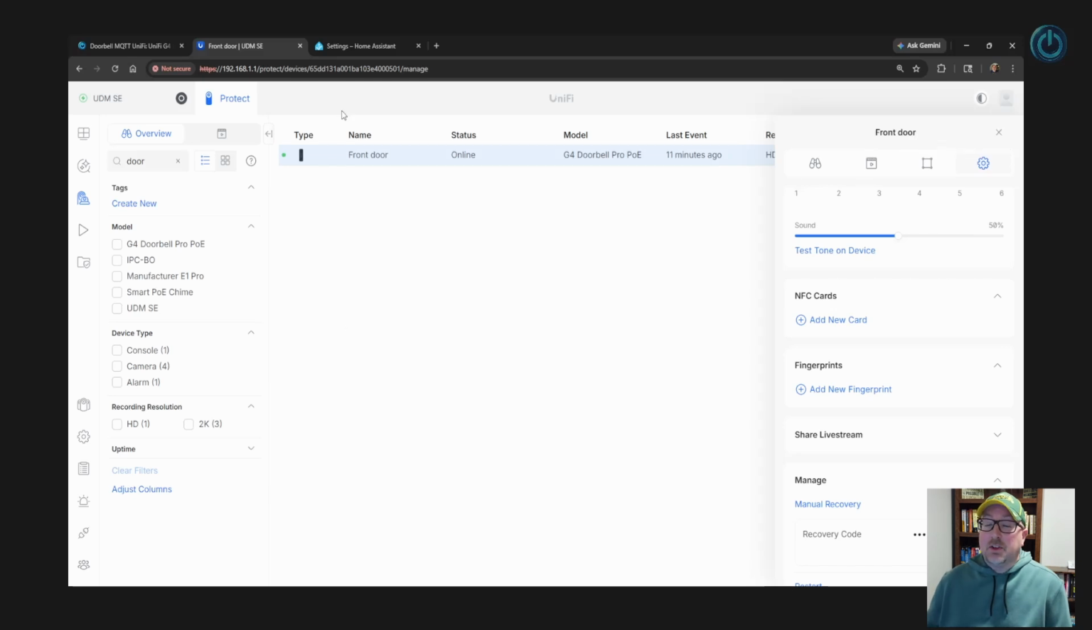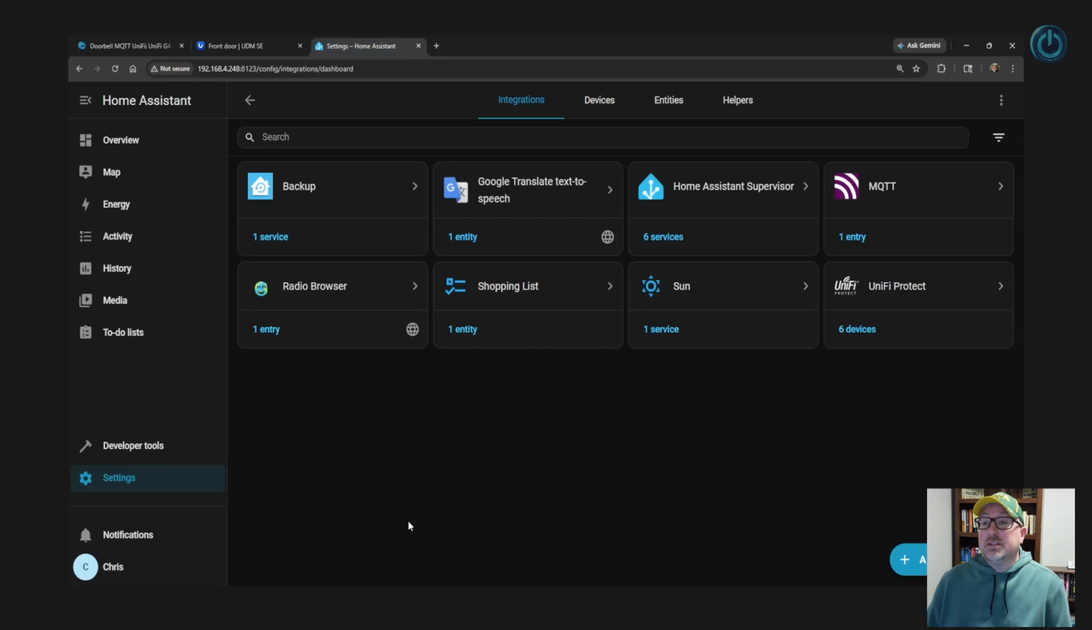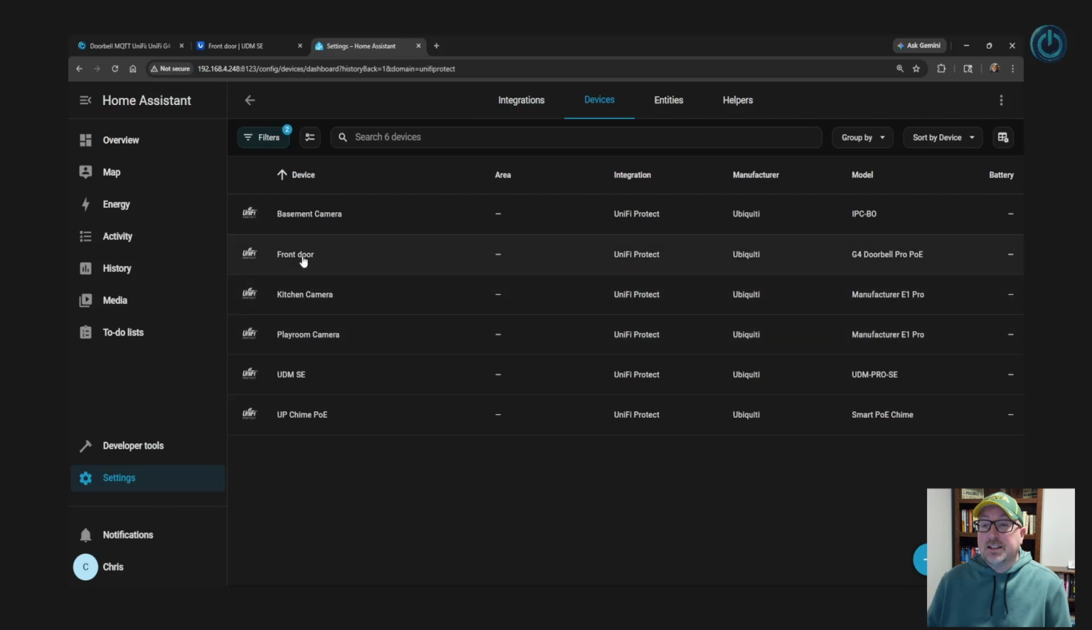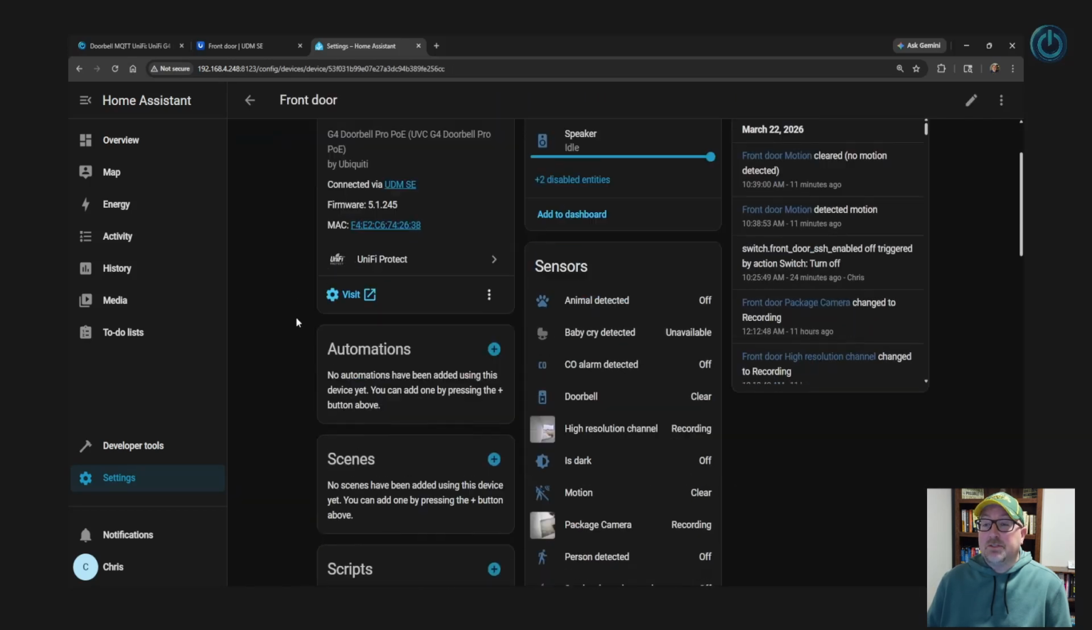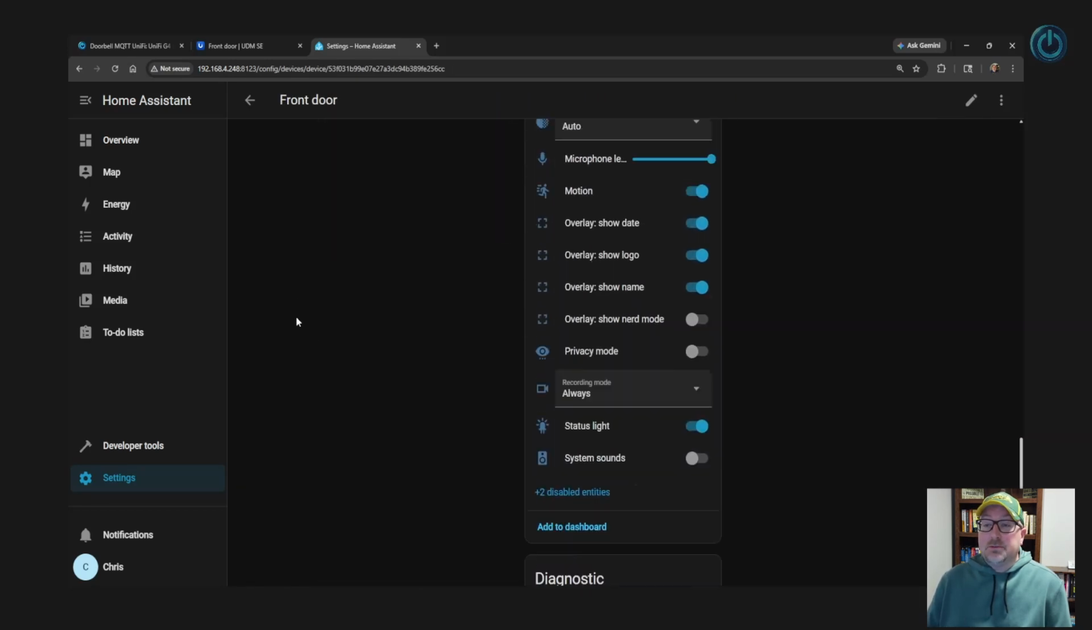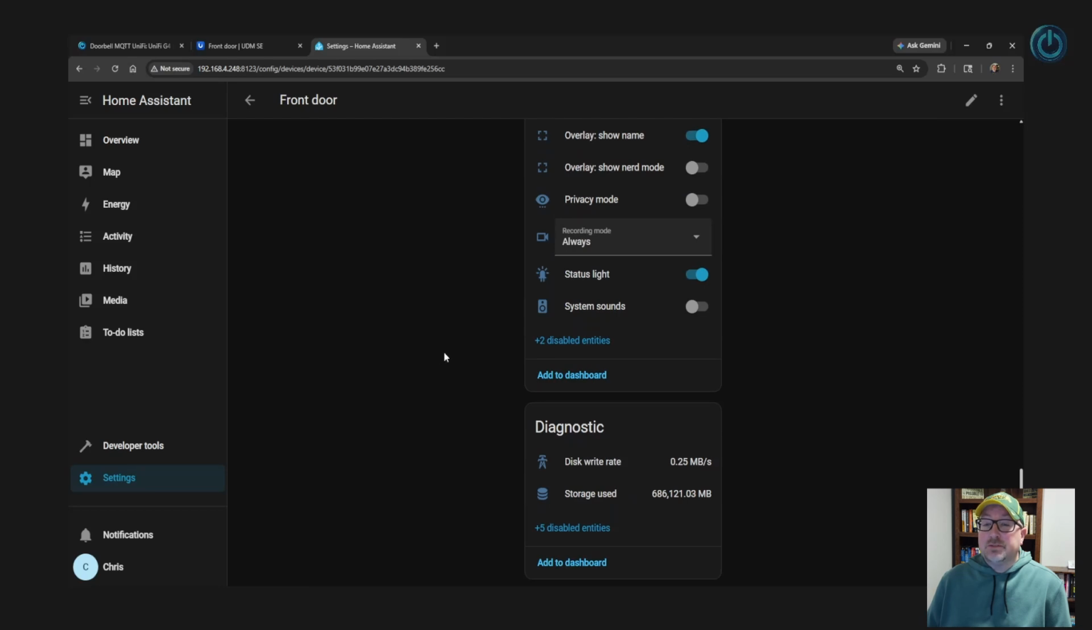Next, we need to enable SSH on the doorbell. We can do it from Home Assistant using the UniFi Protect integration. The Enable SSH entity is disabled by default, so I'll enable it and refresh the page. It can take up to 30 seconds to show correctly.